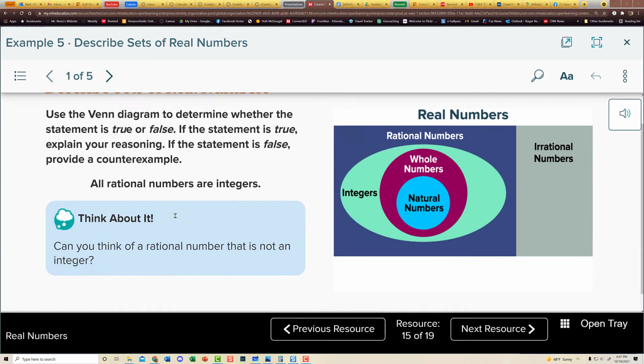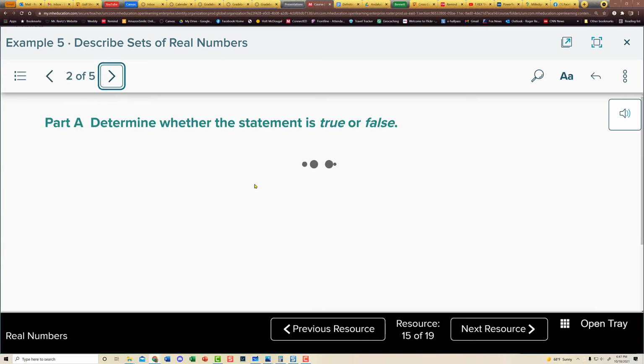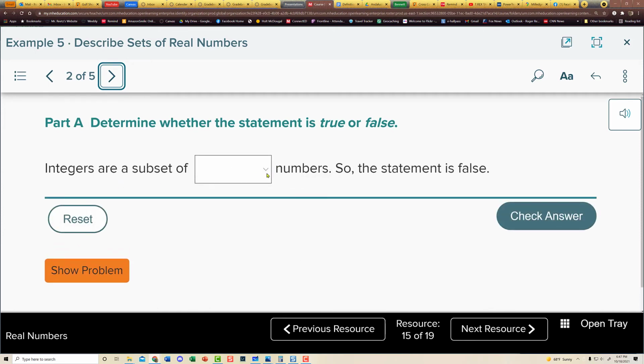All rational numbers are integers is going to be the first one. Well, rational numbers encompass the entire rectangle here, and you can see that you've got natural numbers and whole numbers and integers there. And so, yes, all of these are rational numbers, but what about the 0.3 repeating over here? That's a rational number too, and it's not going to fall into the integers category. So we can say integers are subsets of rational numbers.